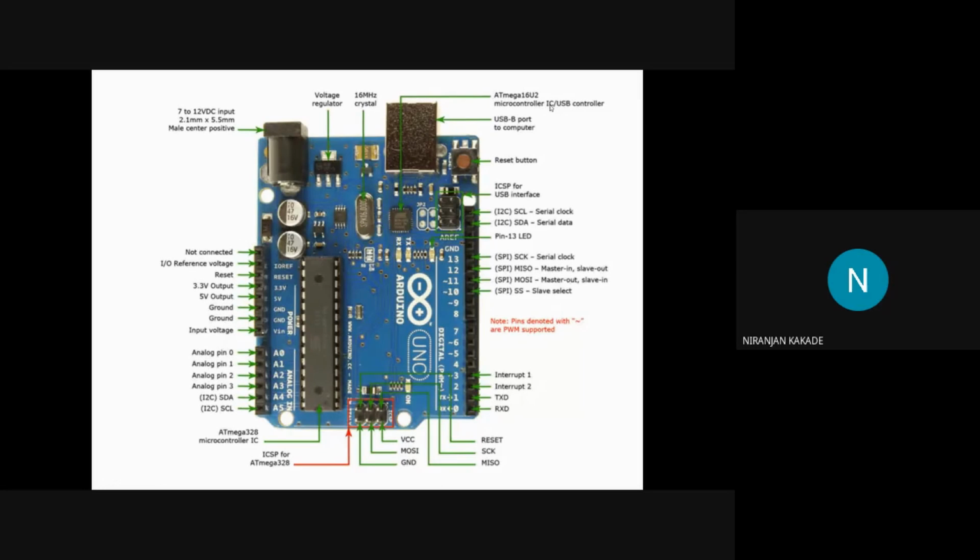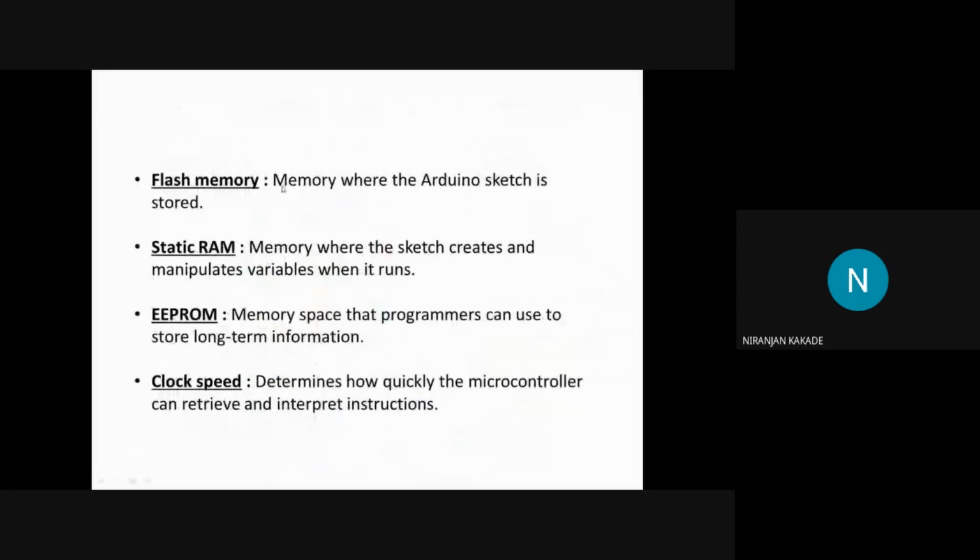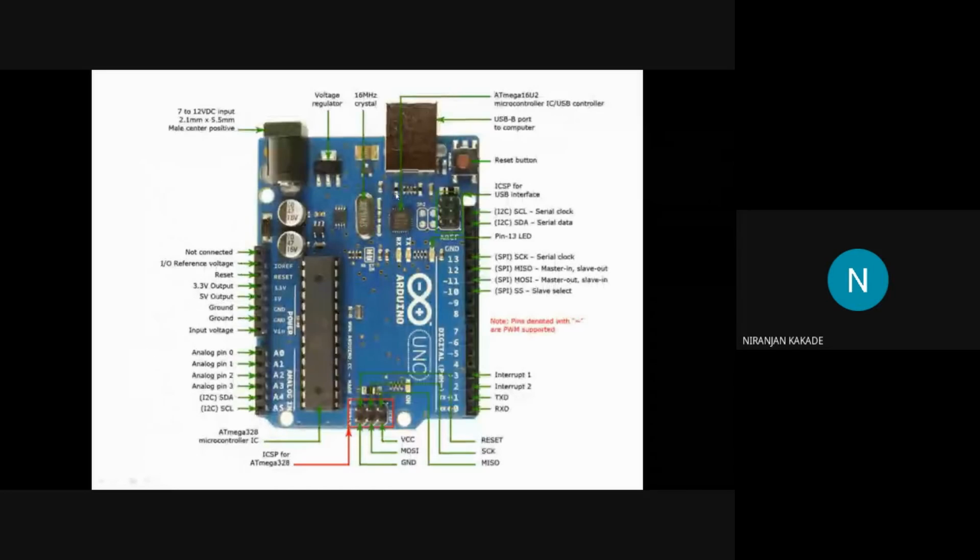It is basically a driver. What does a driver do? It drives a car or a train or any vehicle, but this driver drives the code from your USB port to the flash memory of your microcontroller, the memory where the Arduino sketch is stored. This is pretty simple.